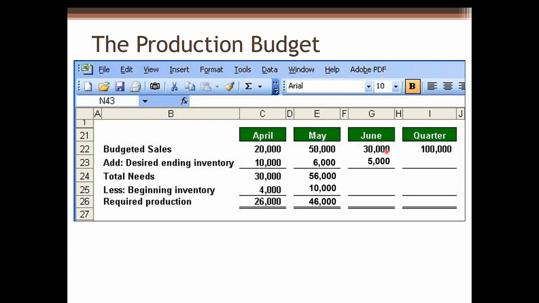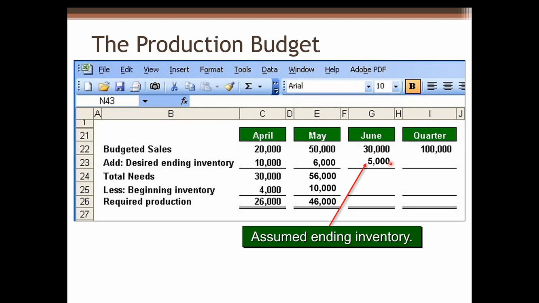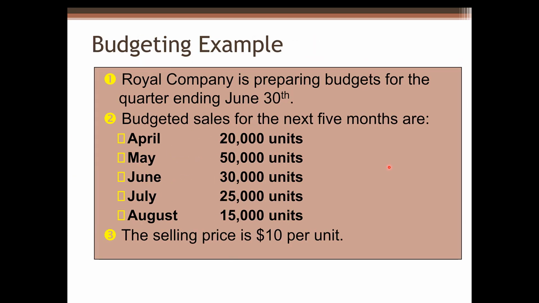For June, budgeted sales 30,000 units. Add designed ending inventory. Ending inventory here, we can make assumption. For this question, we can also calculate from July's budgeted sales in units. If you go back, take a look at the question, it has told us July budgeted sales in units, 25,000.